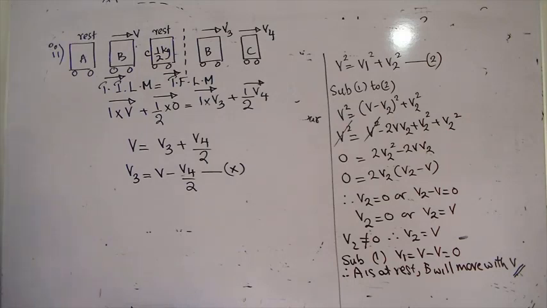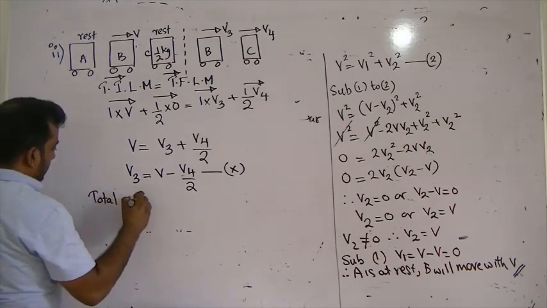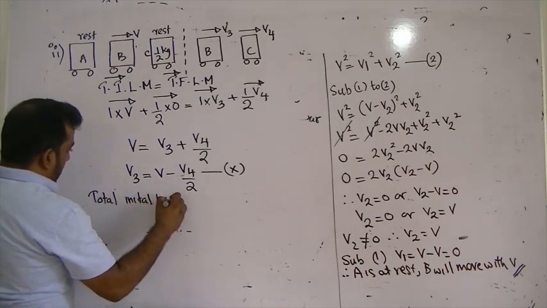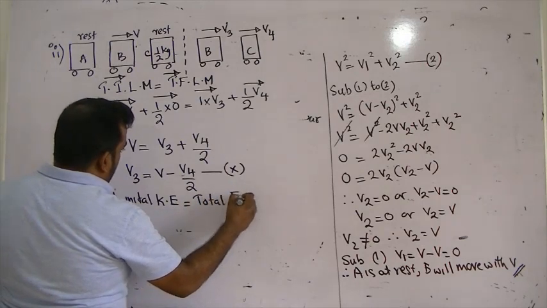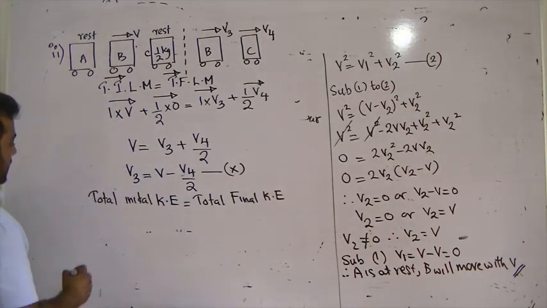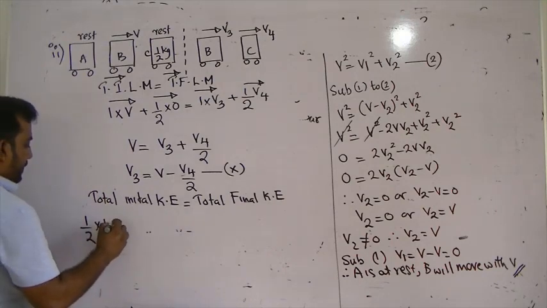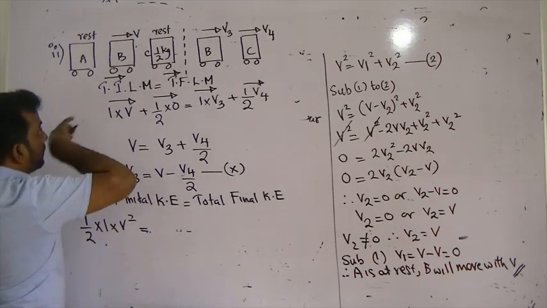Equation X. Also, total initial kinetic energy equals total final kinetic energy. Initial kinetic energy is half mass into velocity squared. These are at rest.